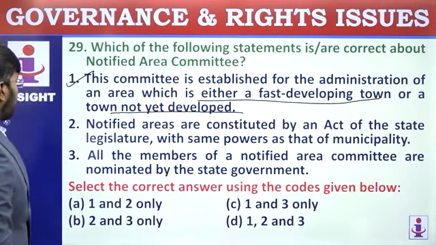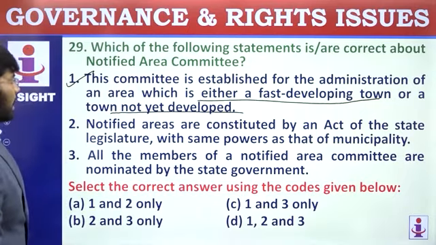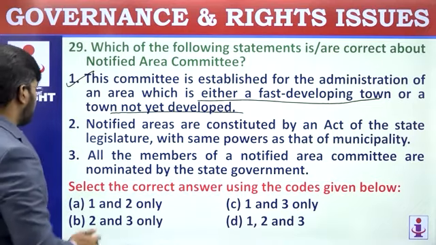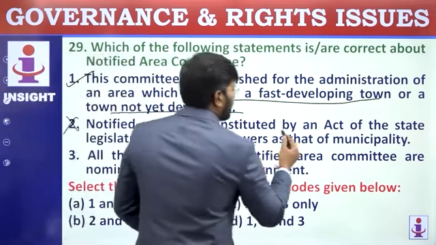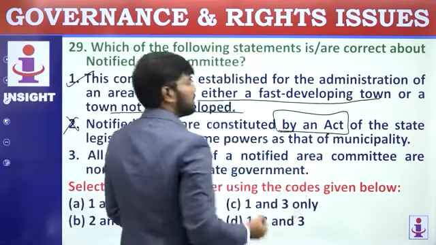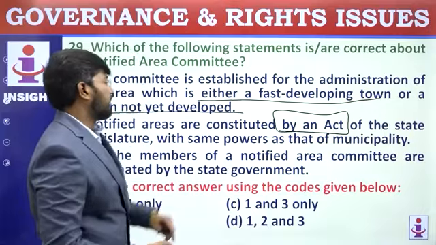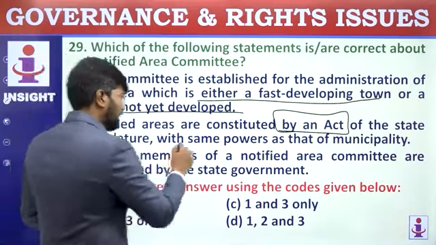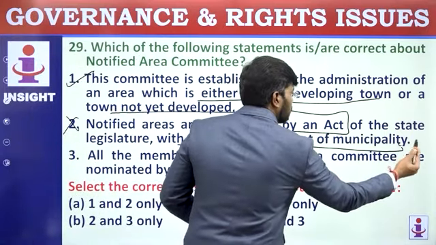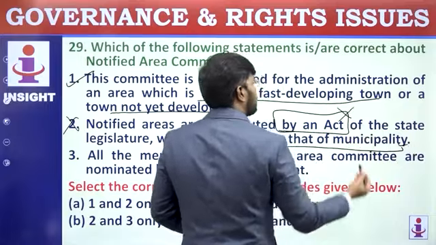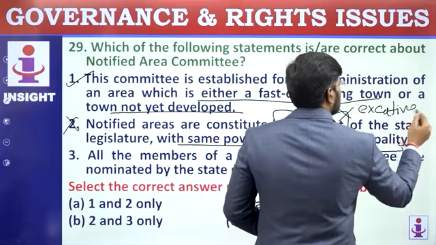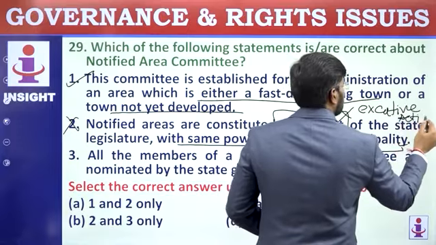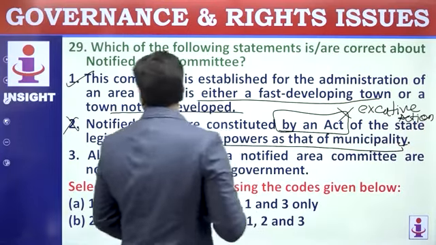Read the second statement. Notified areas are constituted by an act of a state legislature with the same powers as that of a municipality. The way I am marking it wrong is, it is not by an act, it is by an executive action. There is no need of legislation for a notified area. And powers will be the same. It will have the same powers of a municipality, but not by an act. It is by executive action. So, second statement is wrong.